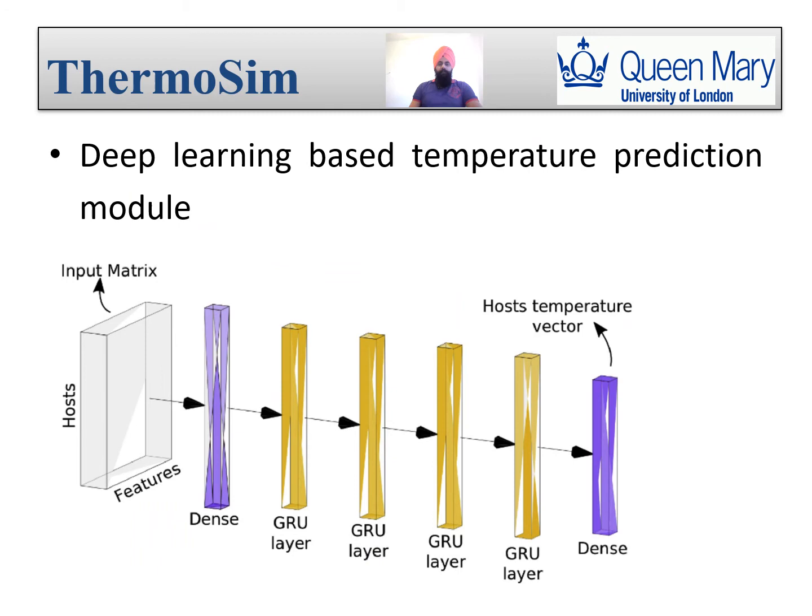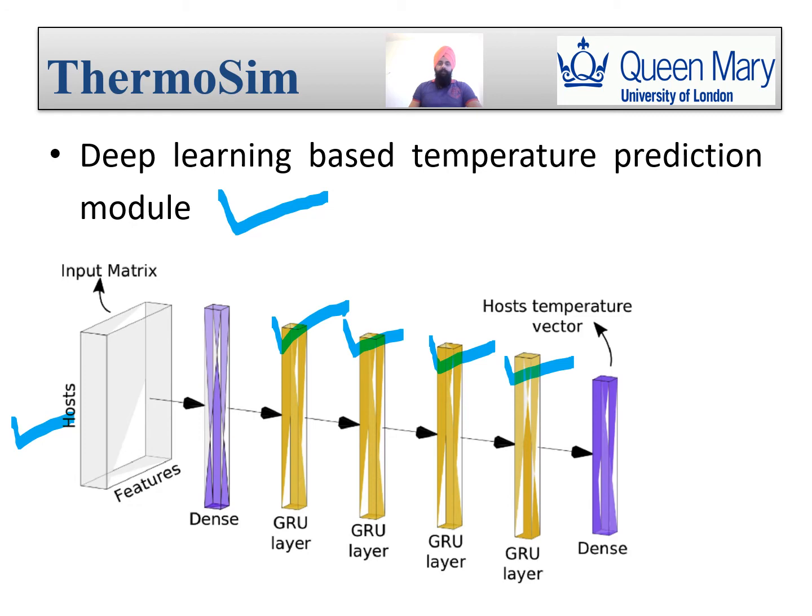In this slide I am going to discuss the deep learning based temperature prediction module. To predict the CPU temperature, our deep learning model uses a recurrent neural network, that is RNN, with 4 gated recurrent unit layers. The input of the network is a matrix with the various features of all the physical machines.